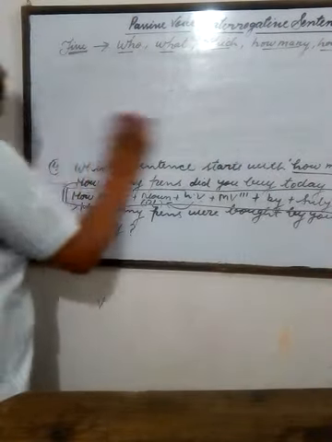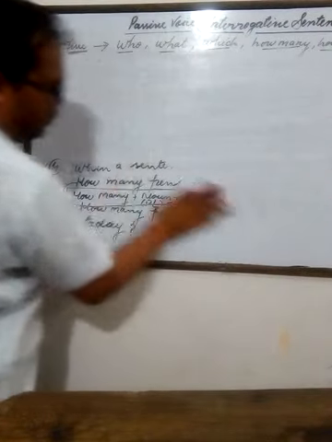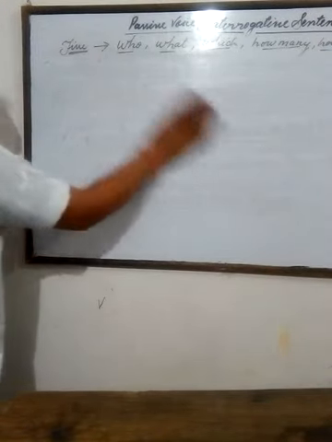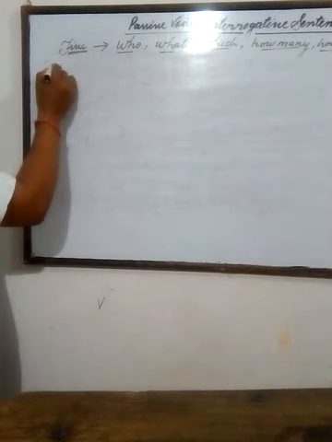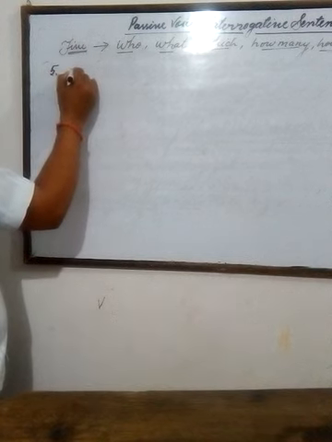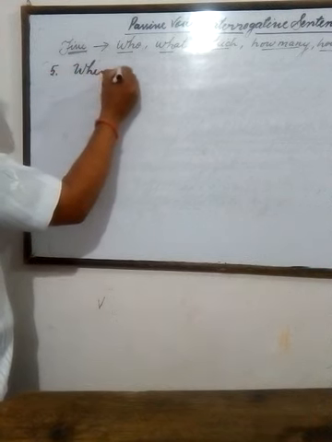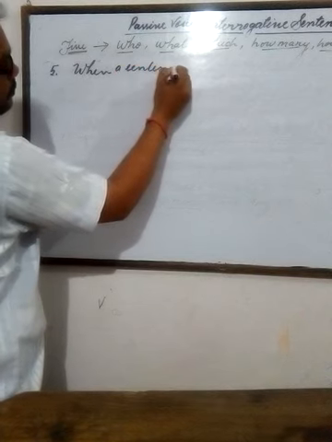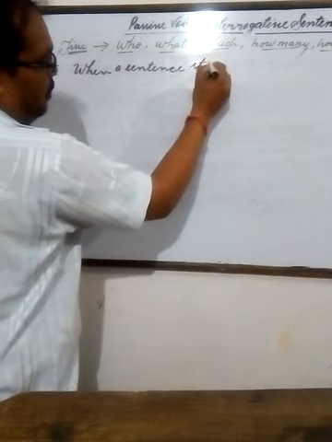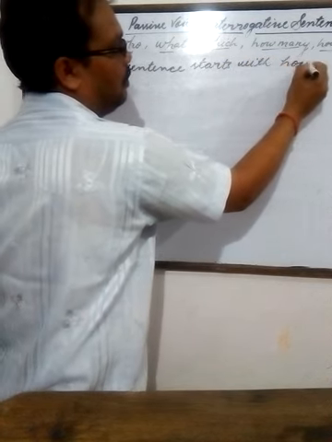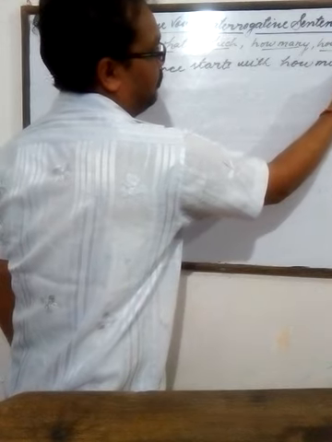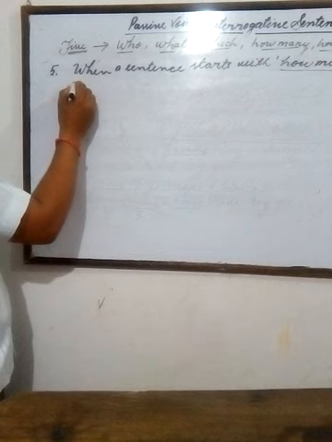Now the last interrogative sentence, which starts with how much. Number 5. When a sentence starts with how much, what will be the structure in passive voice?